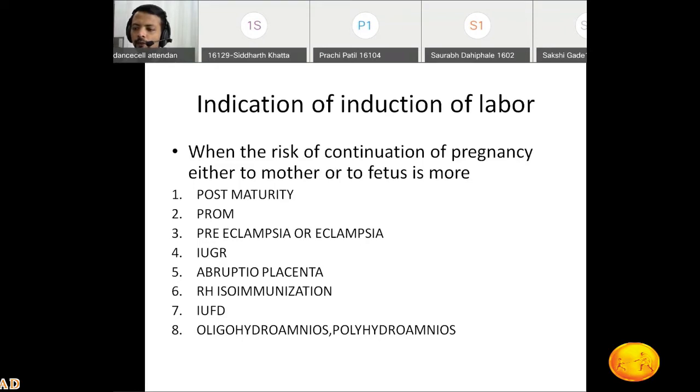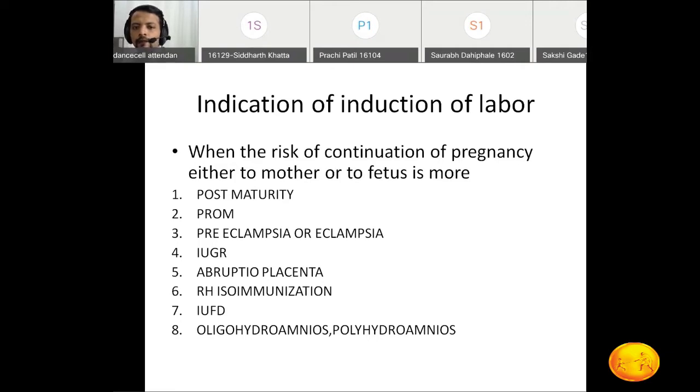Because if we continue the pregnancy, then there is the possibility of passage of meconium and possibility of complications like shoulder dystocia. They may increase. Because of that, it is increasing the risk to the mother as well as the fetus. That's why we induce labor in cases of post maturity, or post date pregnancies.